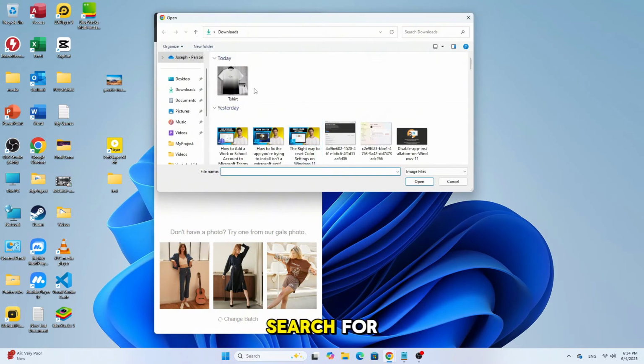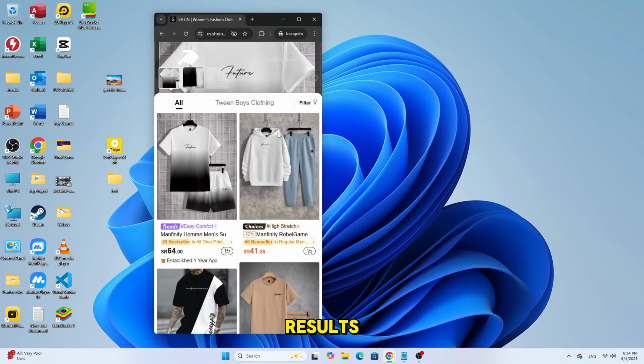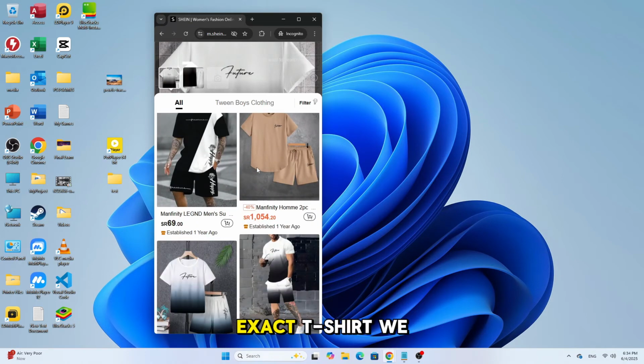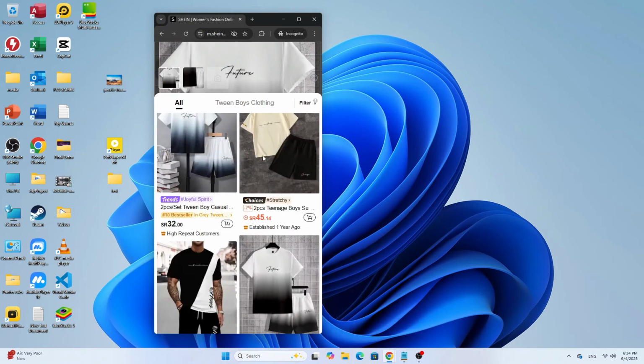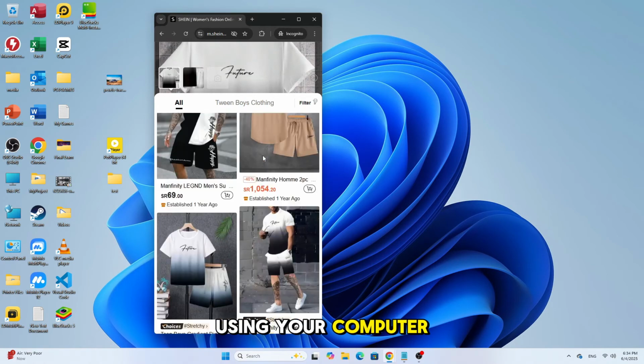Select the image you want to search for, for example, a t-shirt photo. Shein will now scan the image and show you matching results. As you can see, it found the exact t-shirt we were searching for. So that's how you can easily search by image on Shein using your computer.